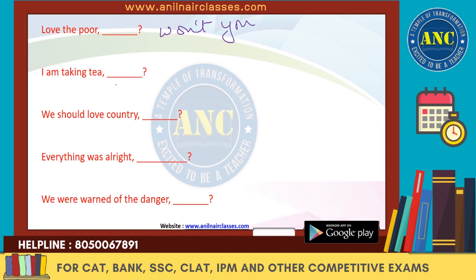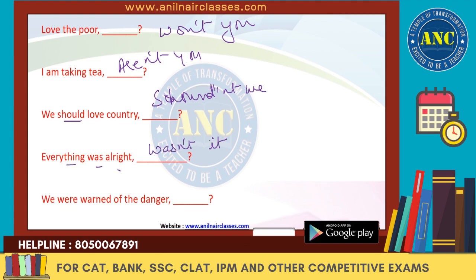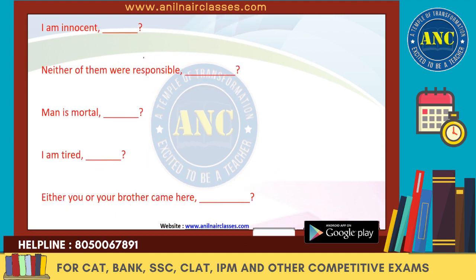I am taking tea, aren't you? We should love country. Should is there, so it should be shouldn't we? Everything was all right. Everything is singular, was is there, so wasn't it? We were warned for the danger. Were is there, we is there, so it should be weren't we. It's a positive sentence, so the negative tag will be aren't I?